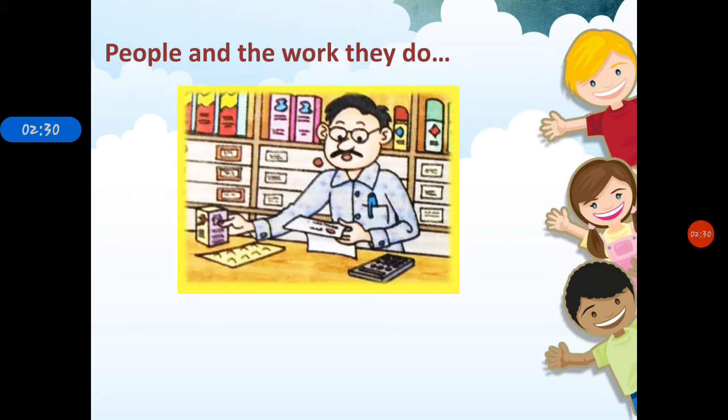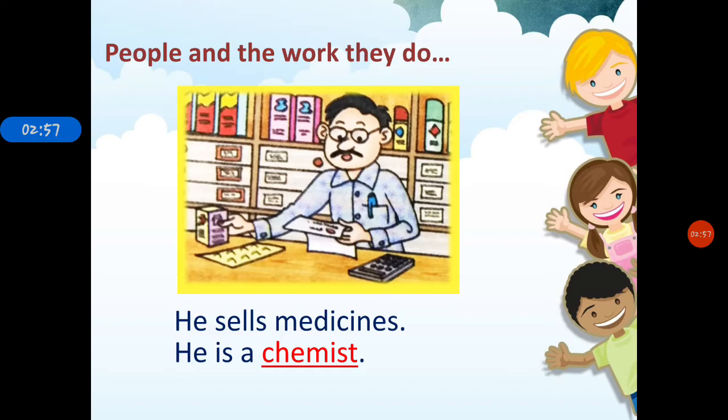Generally, we go to medical stores to purchase prescribed medicines. In a medical store, there is a person who sells medicine. He or she is one kind of our helper. So, do you know that? What is the specific name of that professional helper? Chemist. He sells medicines. He is a chemist.